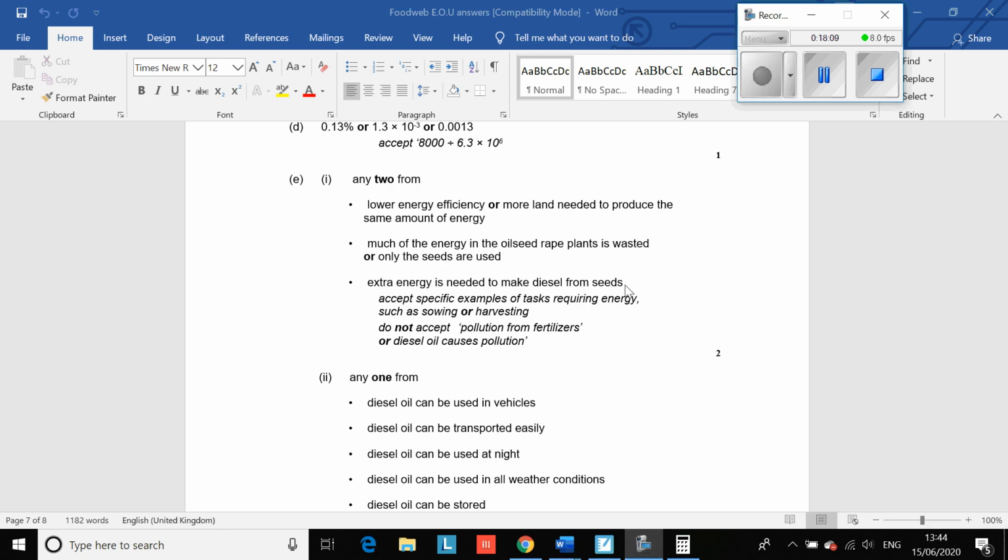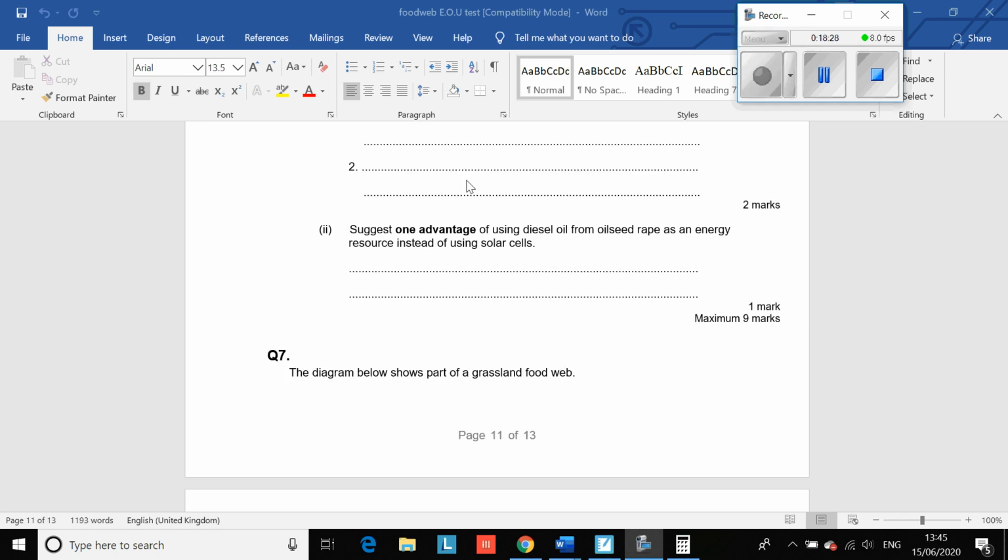Okay, so diesel oil can be used in vehicles. Oh, sorry, no, it's got this one up here. Lower energy efficiency or more land needed to produce the same amount of energy. Okay, much of the energy in the oilseed rape plant is wasted, or extra energy is needed to make diesel from seeds. Okay, and part 2 is just one advantage of using diesel oil from oilseed rape as an energy resource instead of using solar cells.